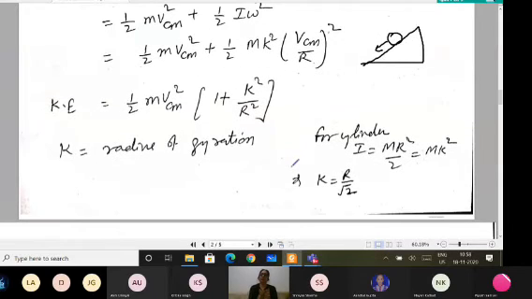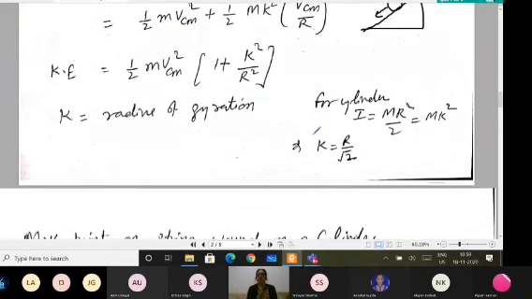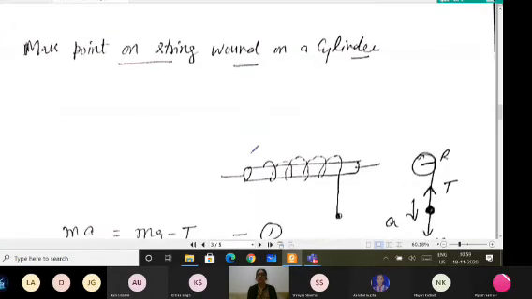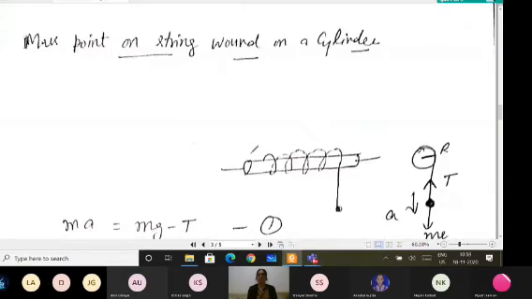This is because you want to write in terms of radius of gyration. You should not get confused with the things. I have written in this way, so both the ways are correct. You can put the value of k and find the kinetic energy for whatever body they have asked. So this is the general relation for the kinetic energy for any body which is rolling down.